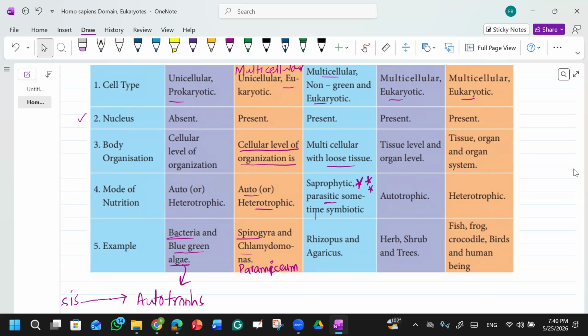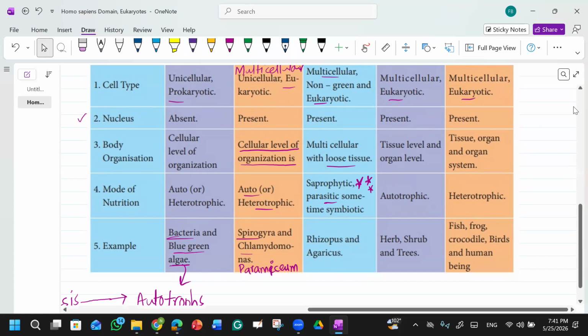I told you about some of the bacteria, if they attack, like there was the example of the foot worm. It takes the food from our body, and in return there is athlete's foot. You will have some allergy on your foot. So that is known as the parasitic mode of nutrition, that they are taking advantage from your body, and in return they are harming you. So this is one mode.